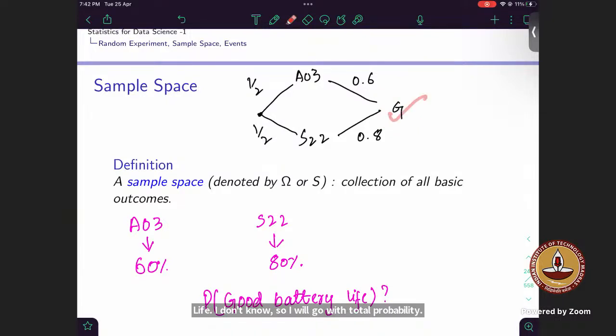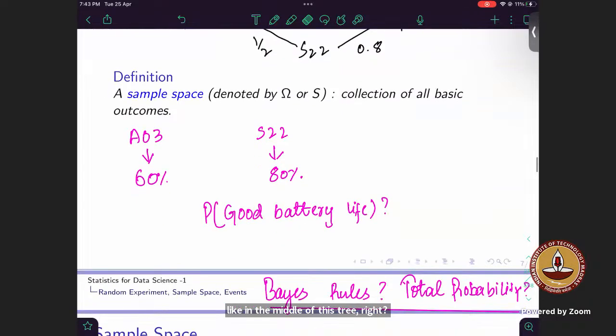So I know the end result. Now, suppose the question was, what is the probability that it was Samsung A03? At the end, whatever we were concerned with is given, but I have to deal with something in the middle of this tree, right? So I will go with Bayes rule.